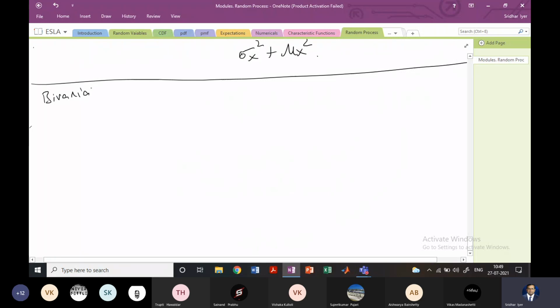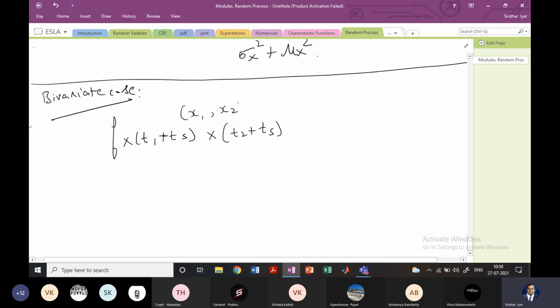For a bivariate case, let me write the PDF, which is f_X(t1 + ts), X(t2 + ts), where ts is the shift in time. Since it is bivariate, I'll have two values, x1 comma x2.